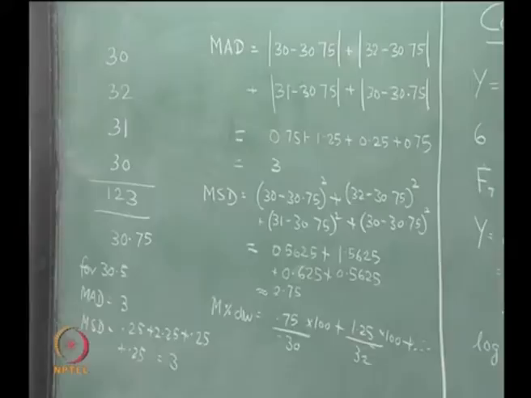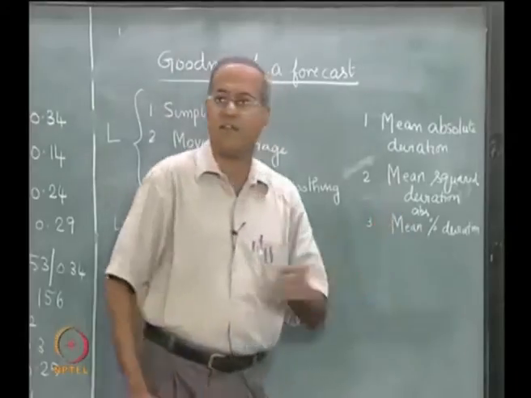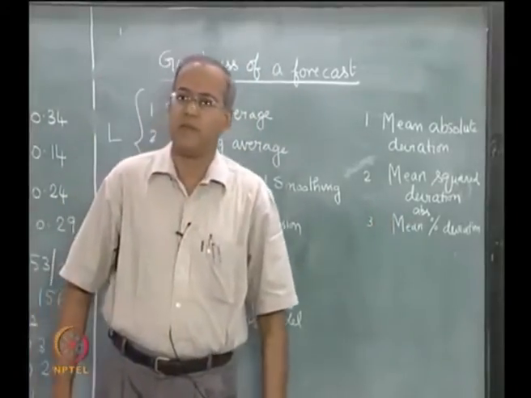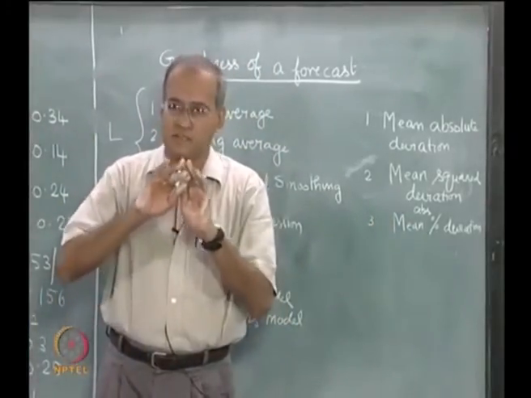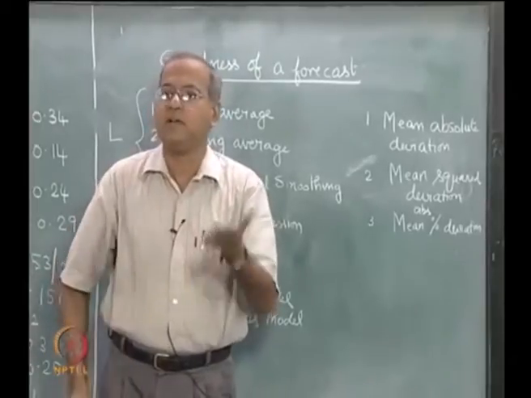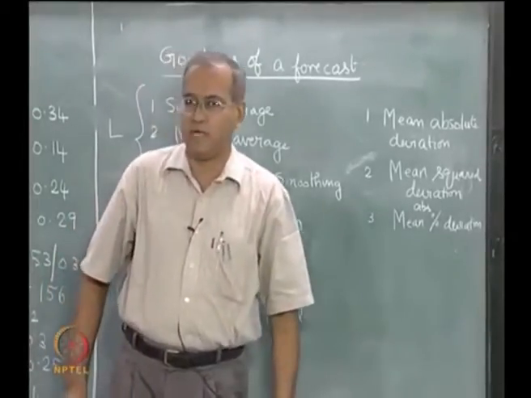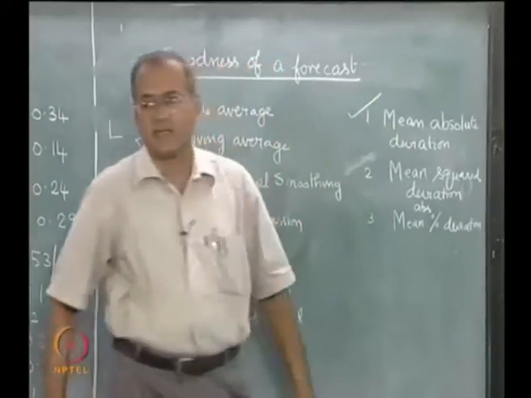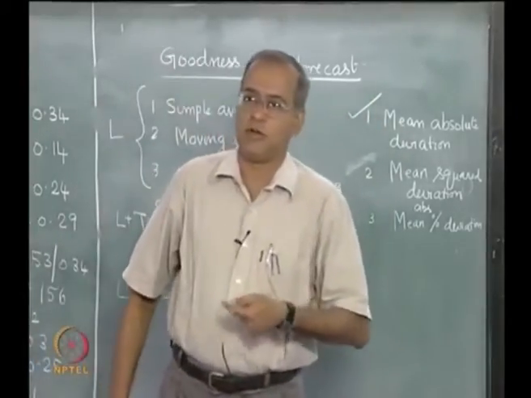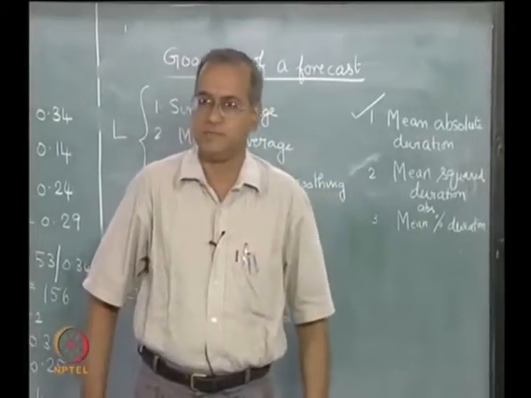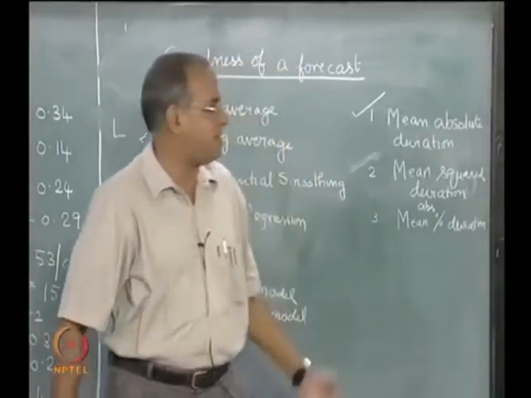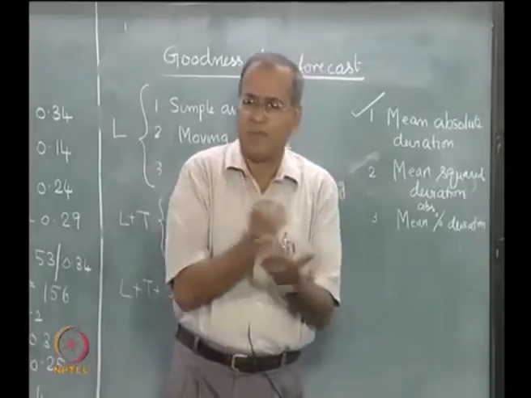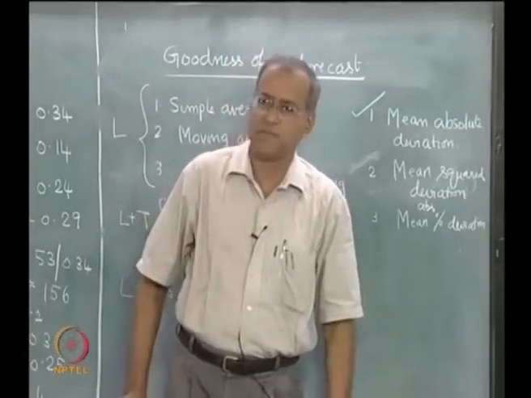Therefore, if we take the simple average, it will always be better than any other forecasting method if we are using mean squared deviation as the criteria. So, usually mean squared deviation is not taken as the measure for measuring the goodness of a forecast. Normally, mean absolute deviation is taken as a measure for the goodness of a forecast, simply because mean squared deviation is a little bit biased towards the arithmetic mean.